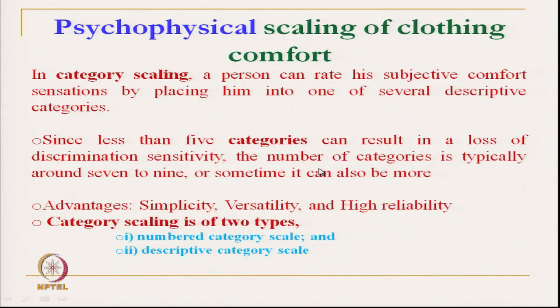The main advantage of the category scale is that it is simple, versatile, and has higher reliability.